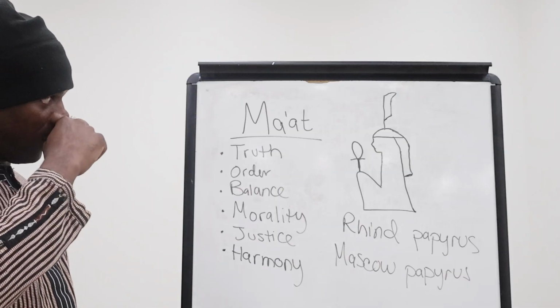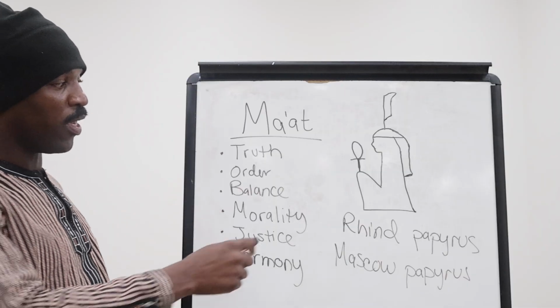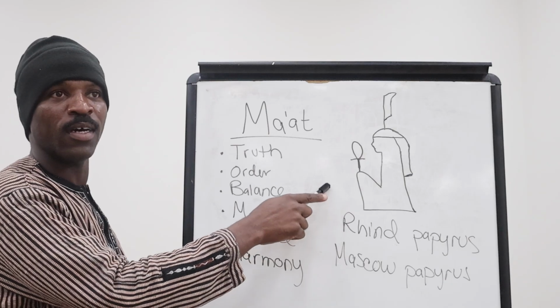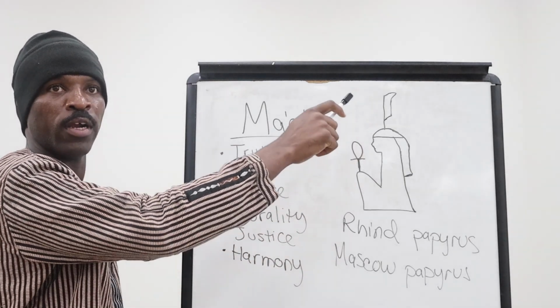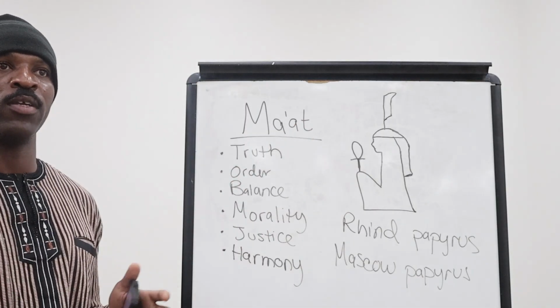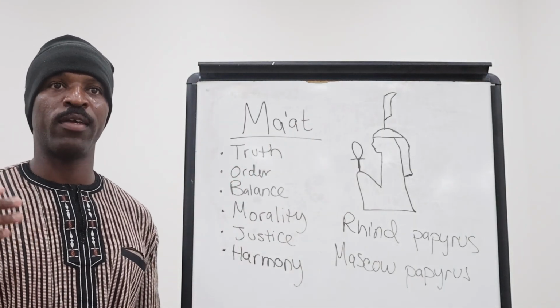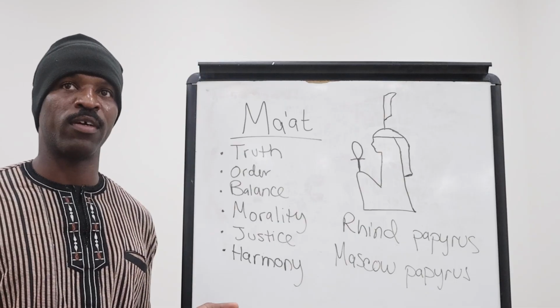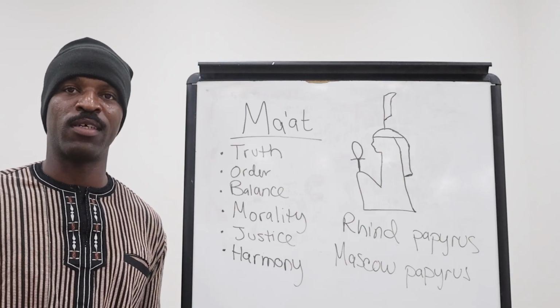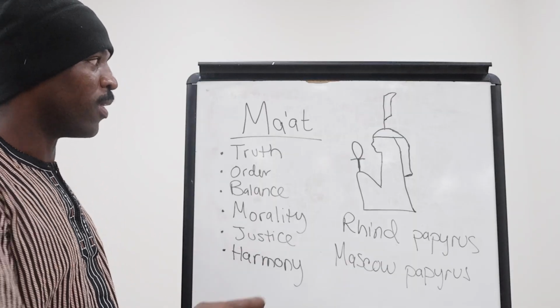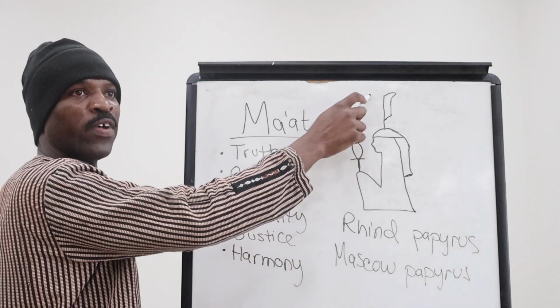And also this is the hieroglyph they would use to denote the goddess Mayat. She had a feather on her head because they would say in your afterlife they would weigh your heart on a scale with the feather, and if your heart was lighter than the feather, then it wouldn't get eaten by this other goddess or whatever. But she was always seen with a feather on her head.